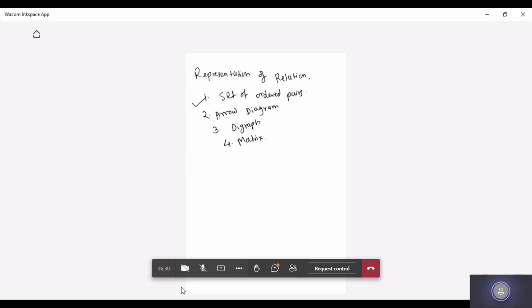Okay, the second representation, we will have an arrow diagram. Suppose I'm having set A equal to {1, 2, 3, 4, 8}, and B equal to {1, 4, 6, 9}. Now I'm saying let R equal to (X, Y), where Y is divisible by X. What relation we are having? R is (X, Y), where Y is divisible by X, student.